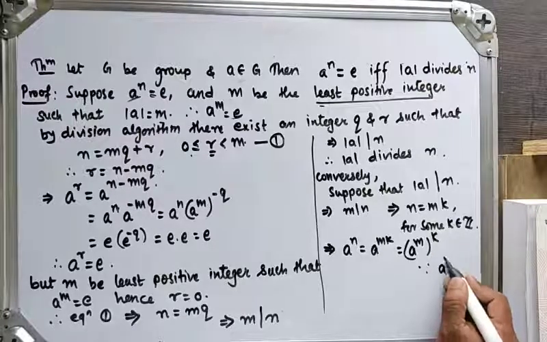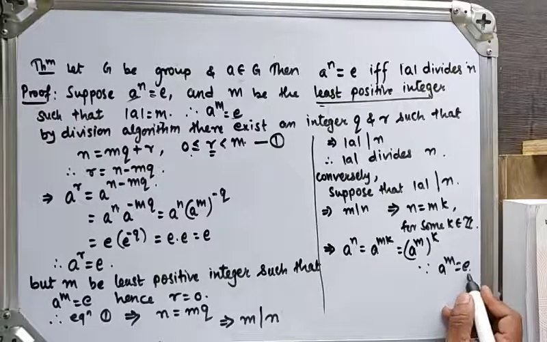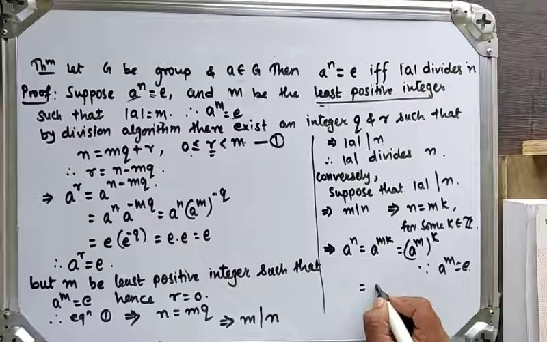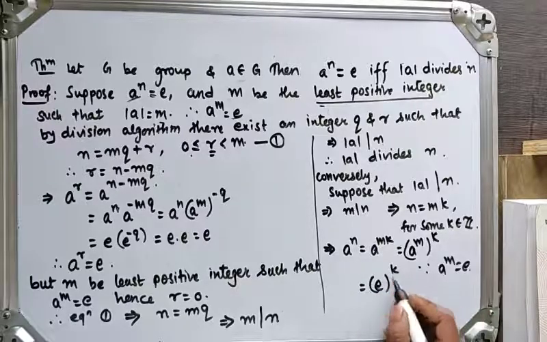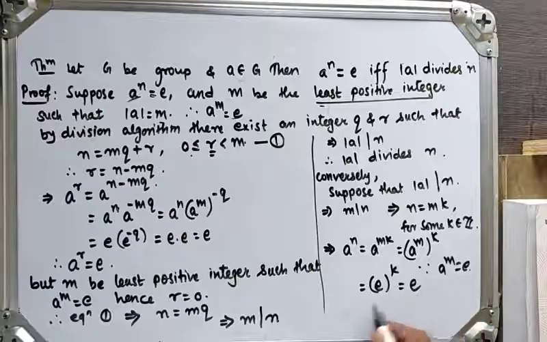Since a raised to m is equal to identity, we get identity raised to any positive integer, which is again identity. Means what? A raised to n will be identity. Hence, this is the converse part.